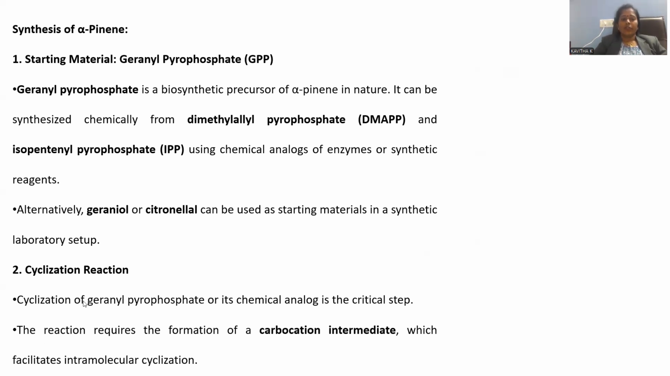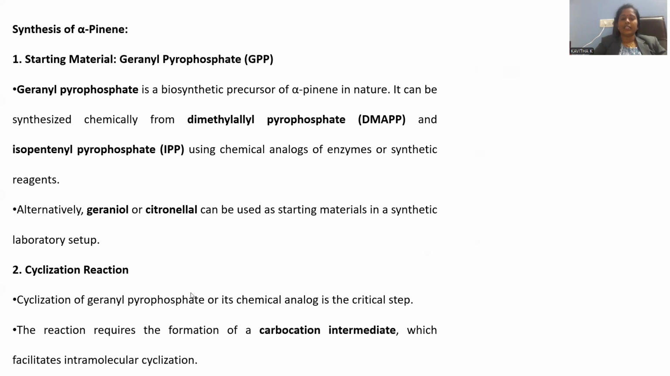Later on, we can go for cyclization. Cyclization of geranyl pyrophosphate. GPP was taken as a starting material, which is simply cyclized. Being an open chain molecule, we have to condense the molecule so that cyclization is carried out. That cyclization is the very crucial one. It is the critical step over there. The reaction requires the formation of a carbocation intermediate.